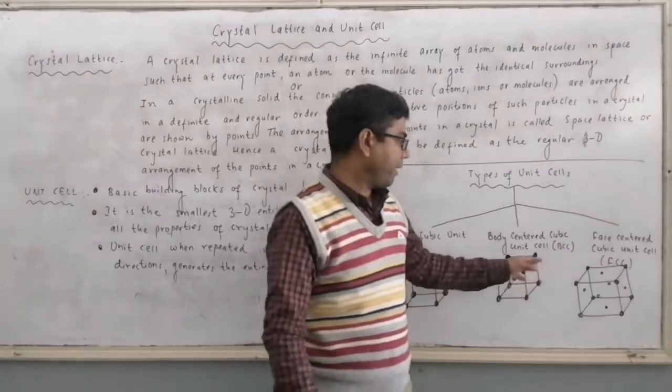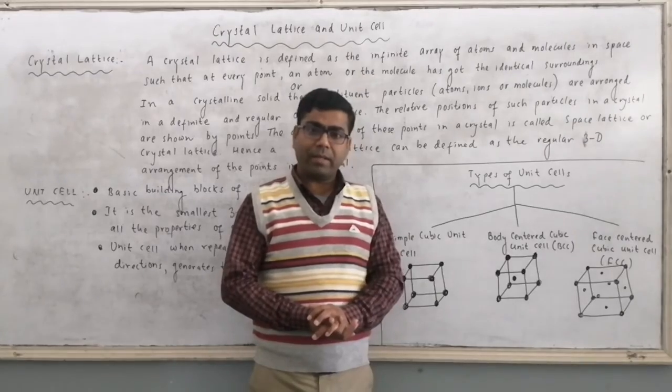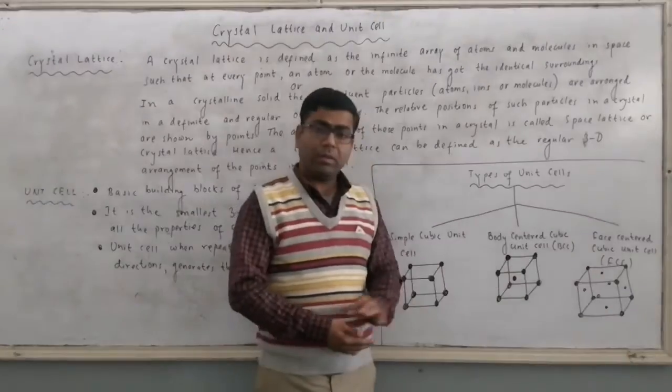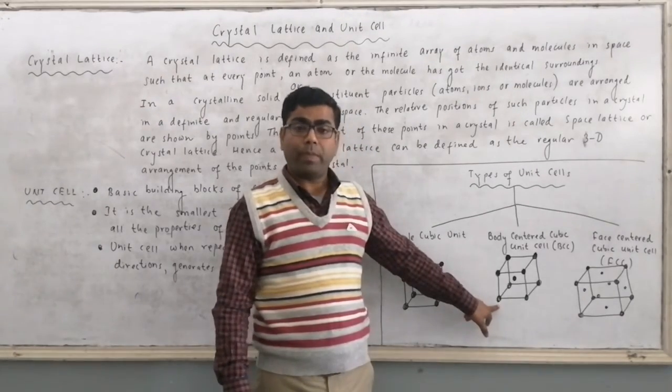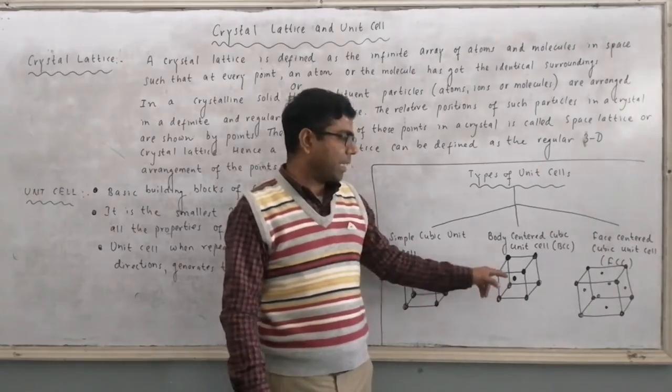So here we are having 8 atoms at the corners, contributing 1 by 8 each. Total will be 1. 1 plus 1, it will be 2. So rank of the BCC is 2. We are having 2 particles per unit cell of BCC.